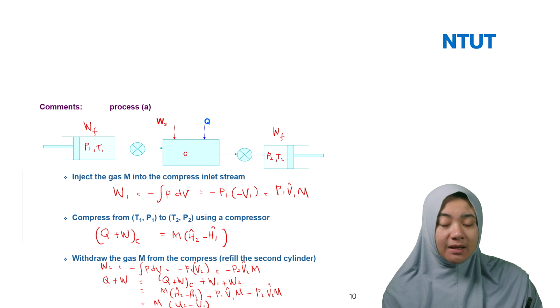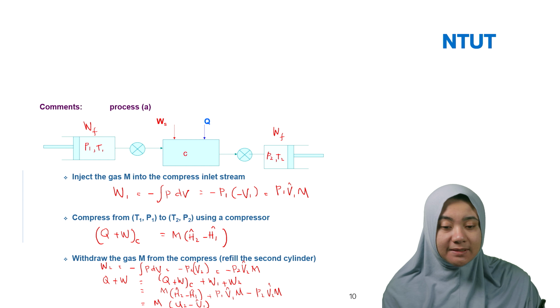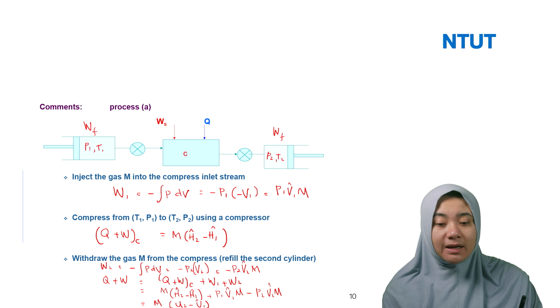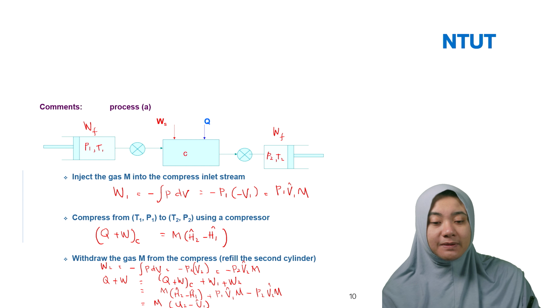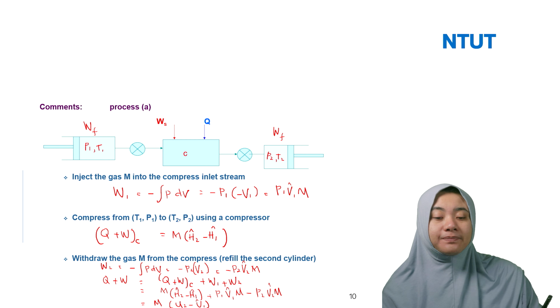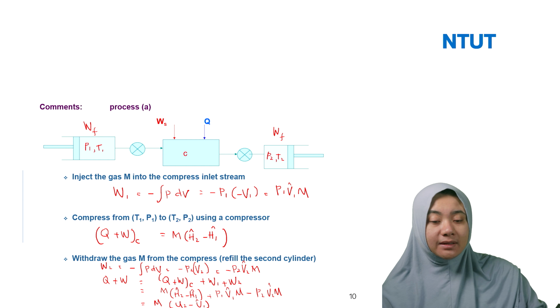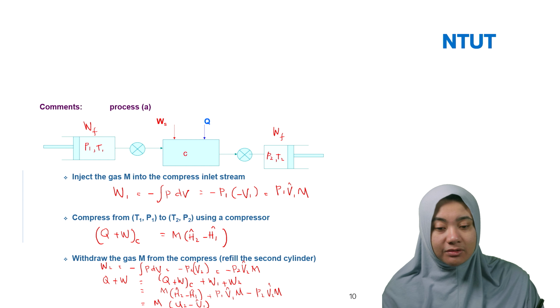So we write here plus P1 V1, because the cap is per unit mass, minus P2 V2. Then we can rewrite H2 plus P2 V2 as U2, and U1 is equal to H1 plus P1 V1.